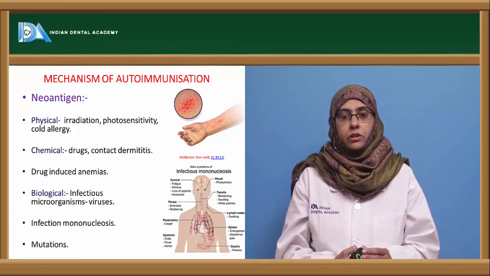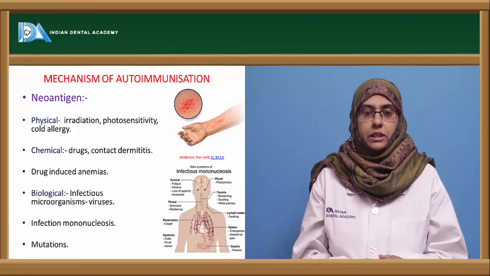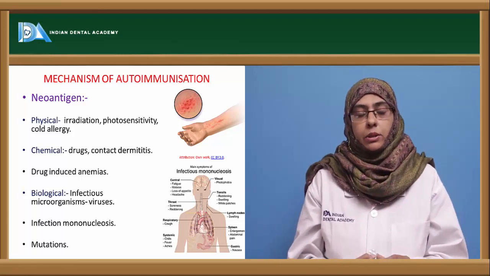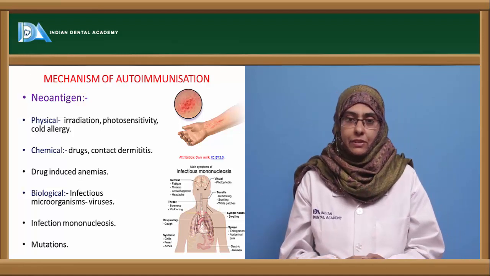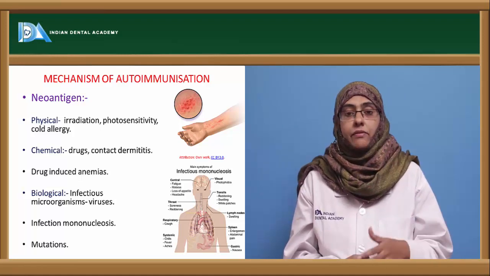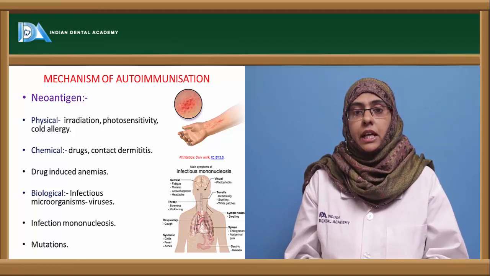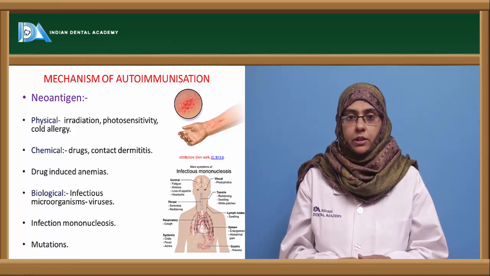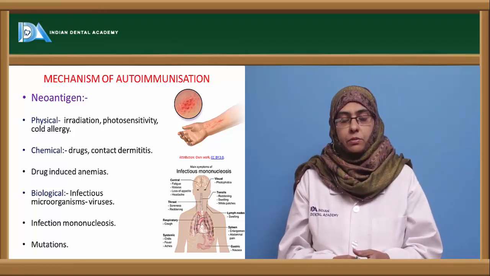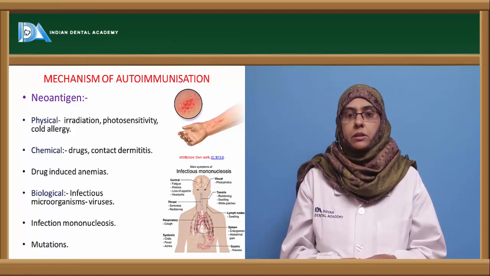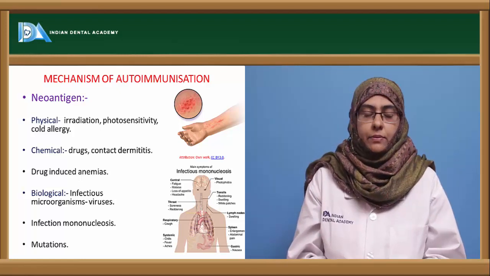Next, coming to the mechanism of autoimmunization. How is this autoimmunity usually developed in an individual, and which are the factors that are responsible for the development of this autoimmunization? The first and foremost theory proposed is called the neoantigen.